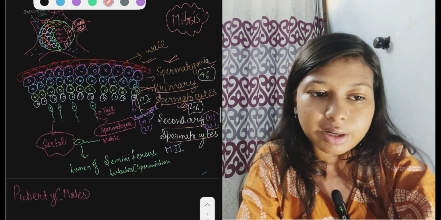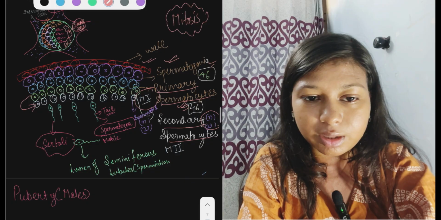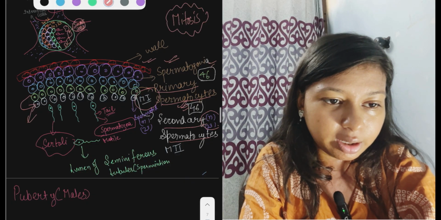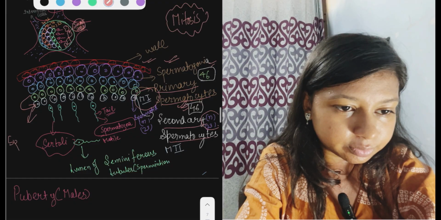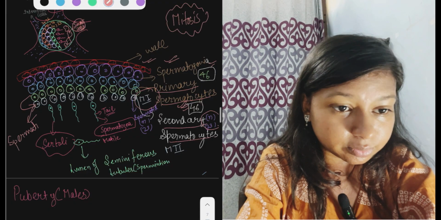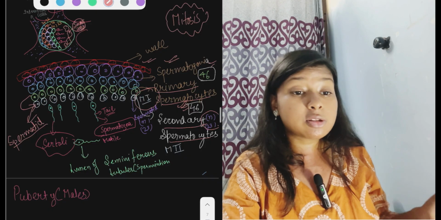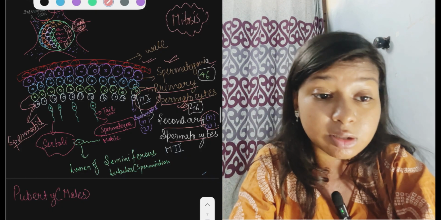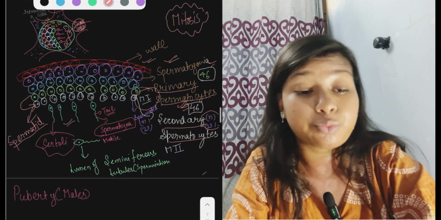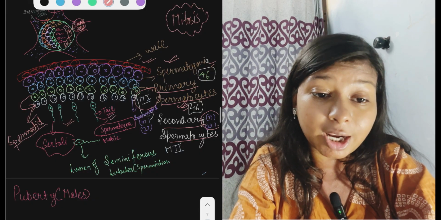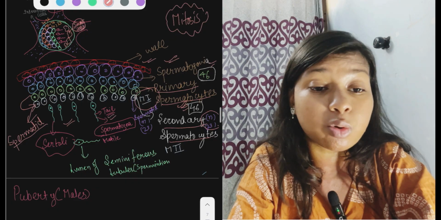Secondary spermatocytes form spermatid. These are spermatid. Spermatid undergo spermiogenesis to form the sperm. Now sperm has a tail. They are motile, whereas spermatid are non-motile because they lack the tail.